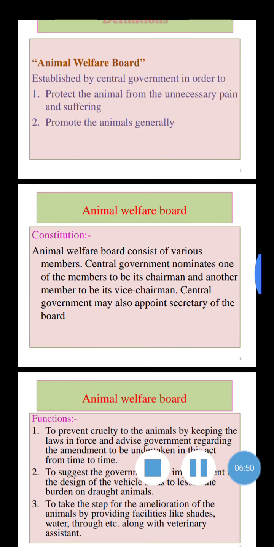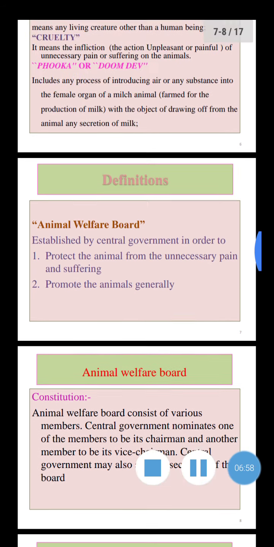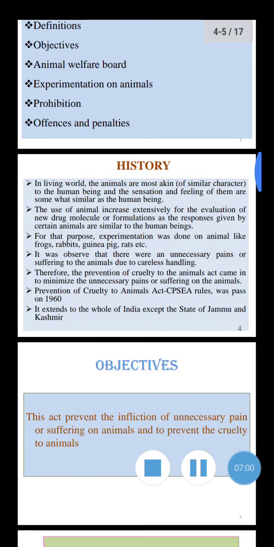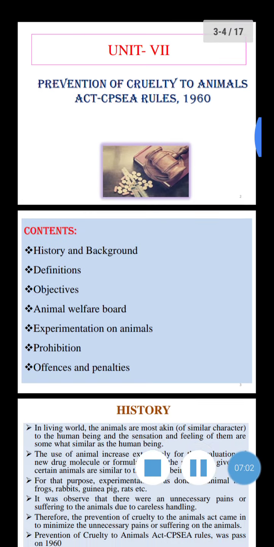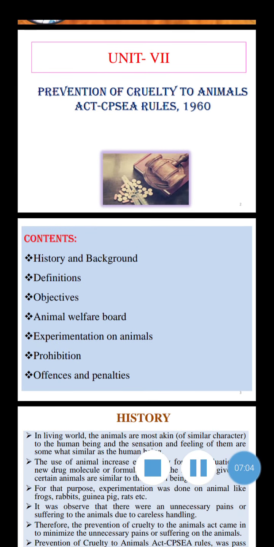Here we will end this lecture. In the next lecture we will see the remaining parts of this act. Today we discussed the history of this act and the content behind it, the Prevention of Cruelty to Animals Act, CPCSEA Rules 1960.